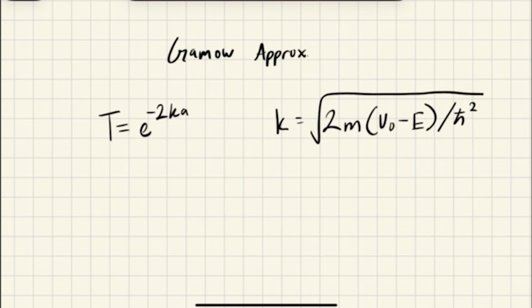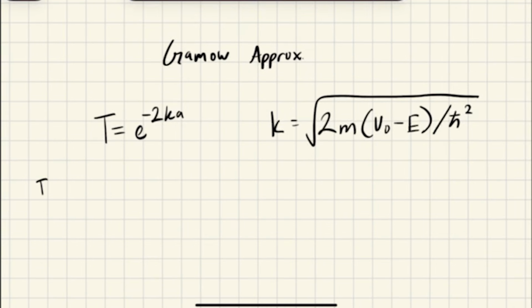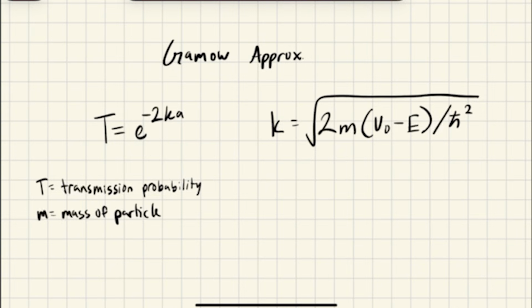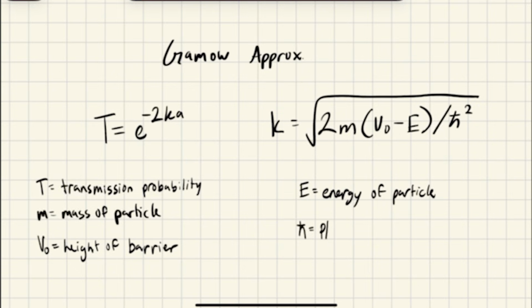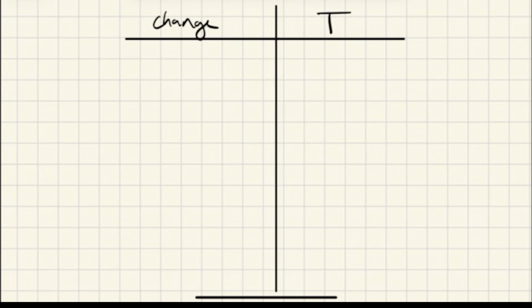That's a lot of funny numbers. Now, what do they mean? Well, T is our big number here. It gives our transmission probability, which is what we're working towards. m is the mass of the particle, V0 is the height of the potential barrier, E is the energy of the incoming particle, that h with the little cross on it is Planck's constant, and a is the width of the barrier. If we make the barrier wider, our T gets smaller.